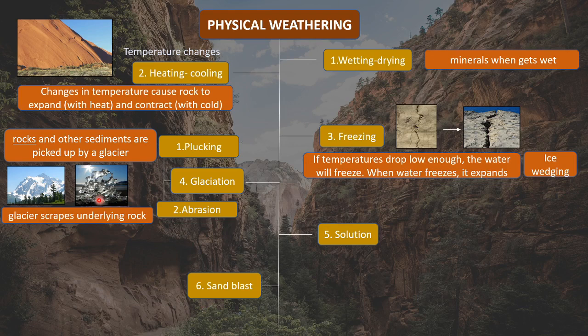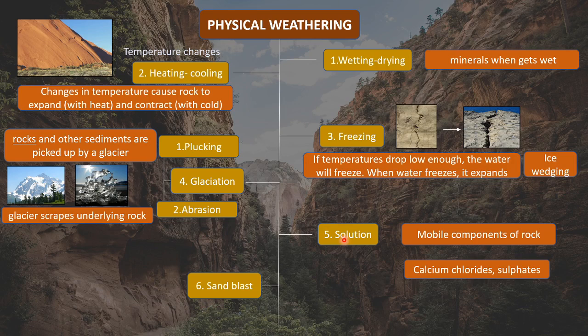Abrasion is nothing but scraping, right? So when this glacier moves, it will scrape the surface that is beneath it, and because of that weathering will take place. Then we understand what solution is.